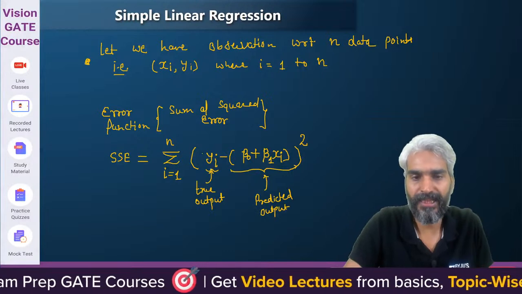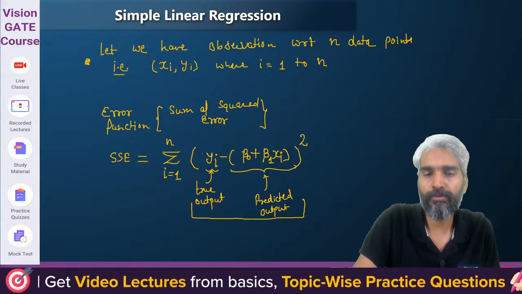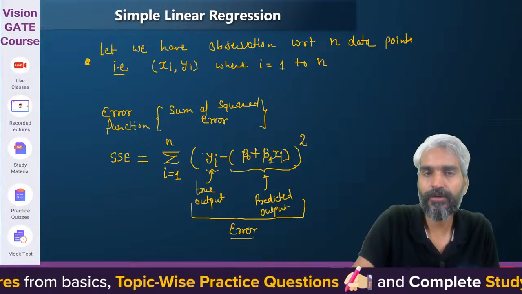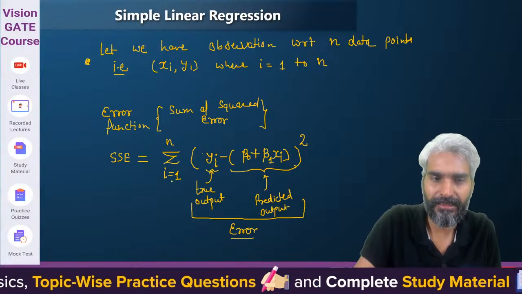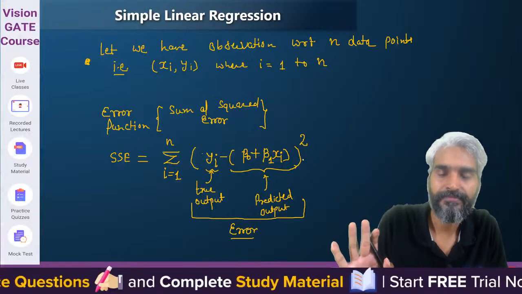So these are all the errors. This is the whole thing. The true output minus predicted output will eventually define the error, and we have squared the error, and this is the summation of all these squared errors. Clear?